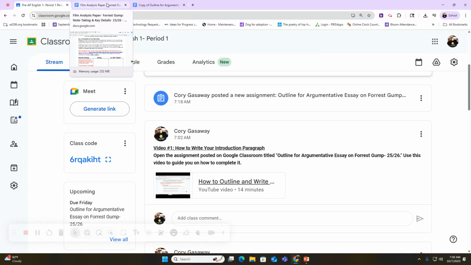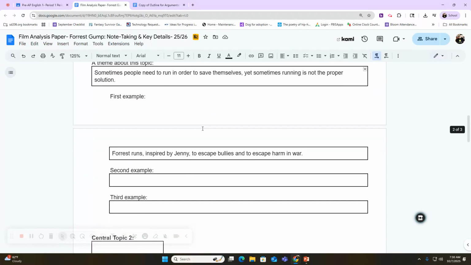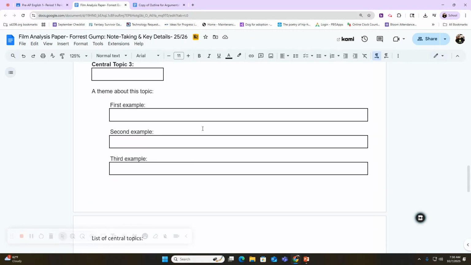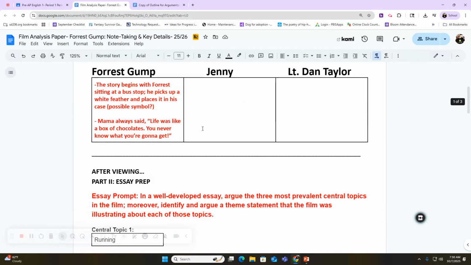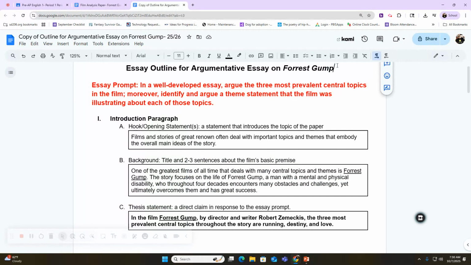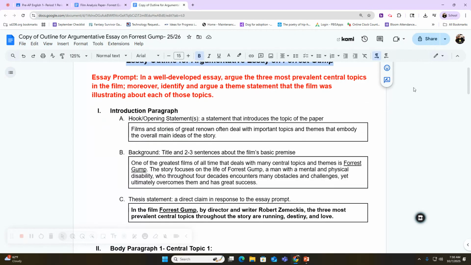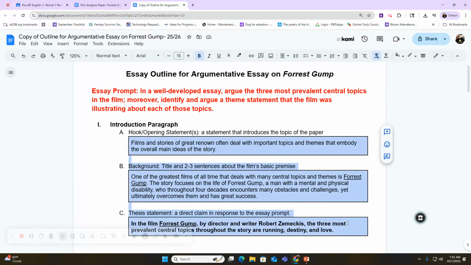Now for this process, you should have two documents open. One, you should have your note-taking assignment from Forrest Gump. That's this activity that should be fully completed at this point. This one is not fully completed because this one is an example for this video. The other document you should have open is the essay outline for argumentative essays that you were working on most likely the last time you watched video number 1, with all of these boxes completed. So you need to pause the video and make sure you have both of these assignments open right now.